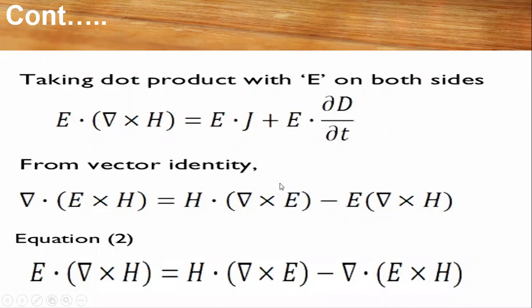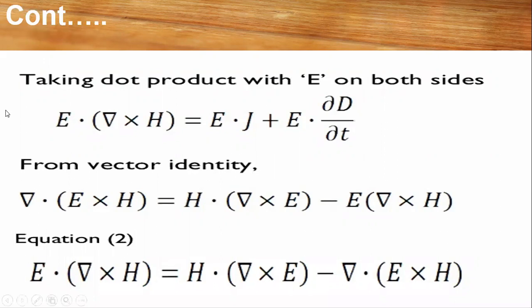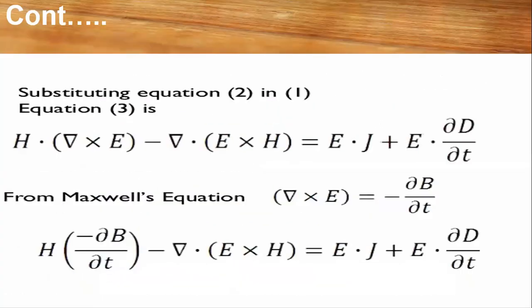In this way, at the beginning, whatever you have done, you just separate out all these things. So the E equation will become E dot del cross H, and the H equation will become the other term. In this way, you can get equation number 2. Then substitute equation number 2 into equation number 1. Why are we doing all these things? Just to get such an equation, because we want to put it into equation number 1.